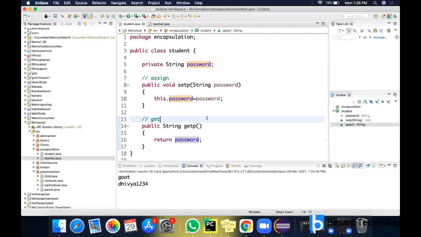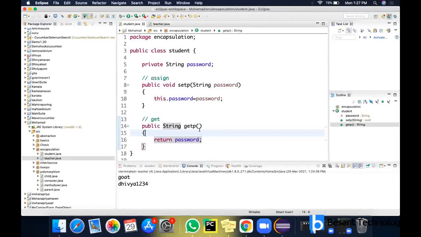But you haven't given void here for the getter method. Why? What is the return type here? String, ma'am. The return type is string. It is going to give you something, right? In void, we are not going to give anything; we are going to set something. It doesn't return anything. But here we are returning the password, so I'm giving the return type as string. Okay, so this is encapsulation.